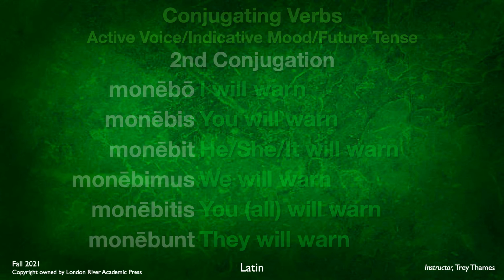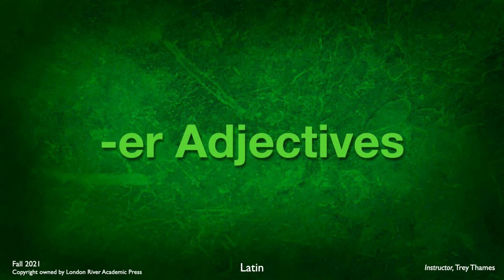The last thing we'll be looking at in Chapter 5 are special -er adjectives. If you'll remember, we learned about special -er nouns a couple of chapters ago. We learned, for instance, vir, V-I-R, viri, which means man or hero. We learned about field, ager, agri, which, again, both of these are special nouns because instead of the -us that you would expect them to end in, masculine nominative singular, instead they end in -er. And so that's just a special form that you kind of have to be aware of.